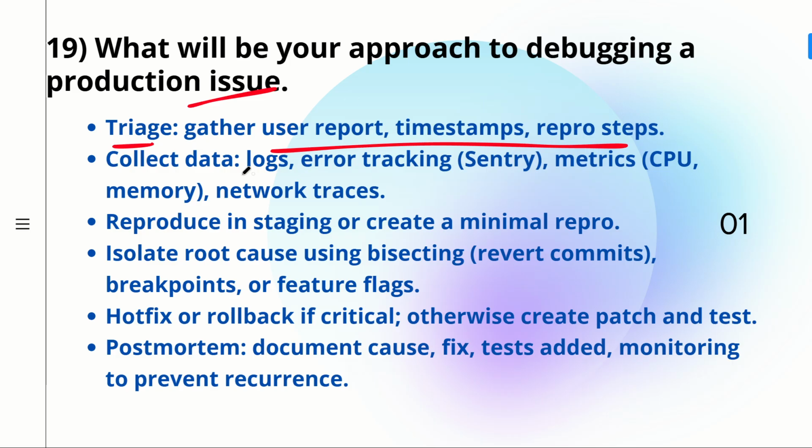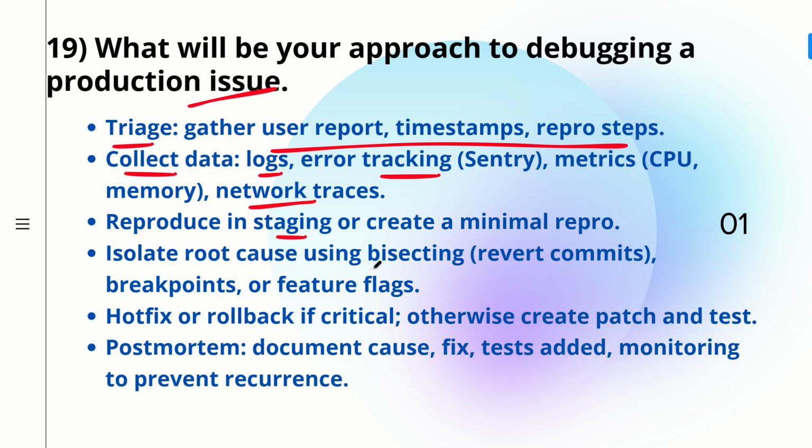And then after that you have to collect the data. You have to check the console, check the logs, and then error tracking, Sentry metrics, CPU, memory, network traces, APIs, CORS errors, or whatever that is, you have to collect the data. Then you have to reproduce it in staging or create a minimal reproduction. So you have to reproduce the bug, at least try reproducing it in your staging or in your local.